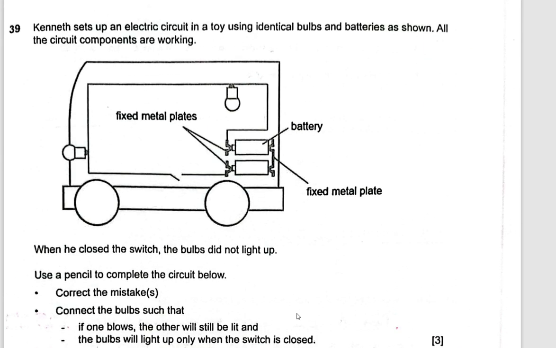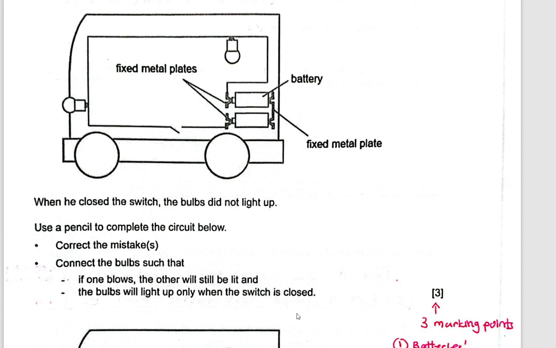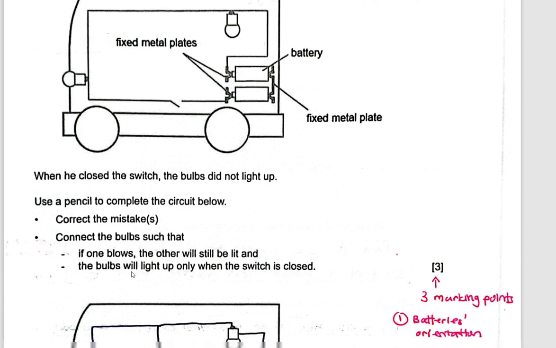Question 39. Someone set up an electric circuit in a toy using identical bulbs and batteries shown below. And all the electrical components in the circuit are working. When the switch is closed, the bulb did not light up. You are asked to use a pencil, common sense, pencil means if you make a mistake, you can just erase, okay? Now, you can correct the mistakes that this person made, and you have two conditions.